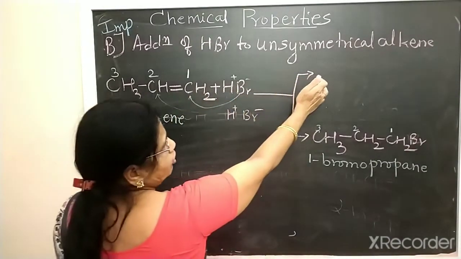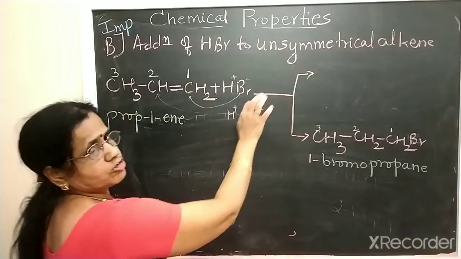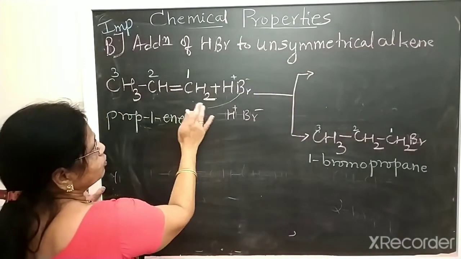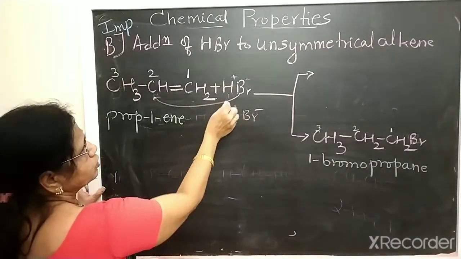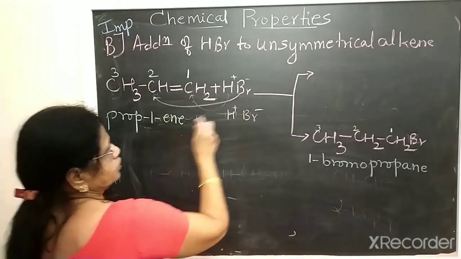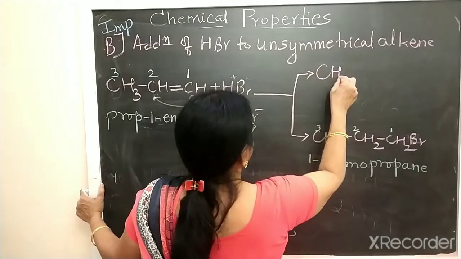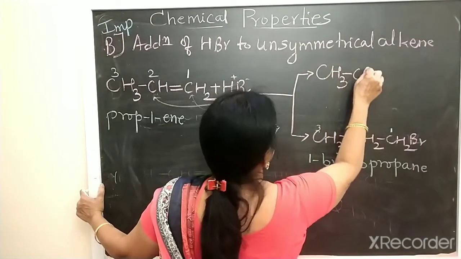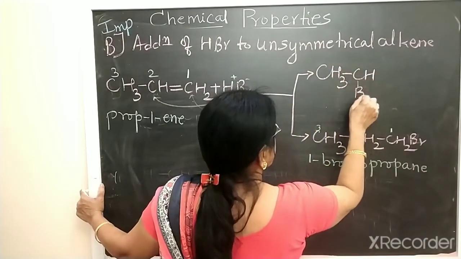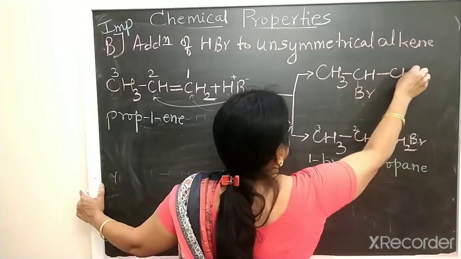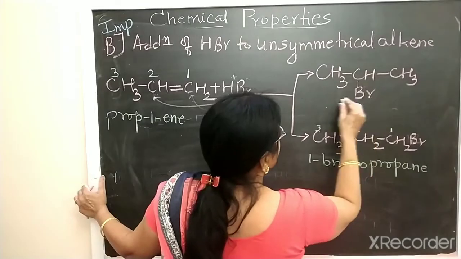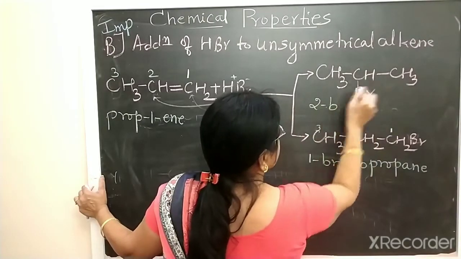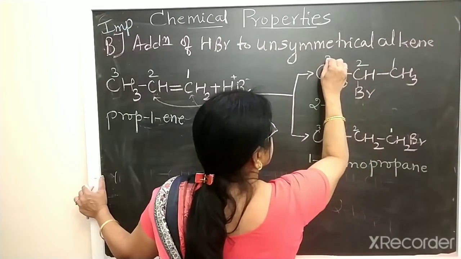Formation of another product is also possible here. When Br goes to the second carbon, H goes to the first carbon. In that case, we get the product CH3-CHBr-CH3. So this is 2-bromopropane, because 1, 2, 3.